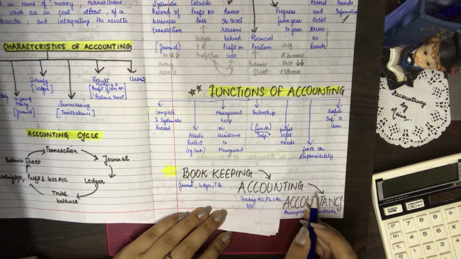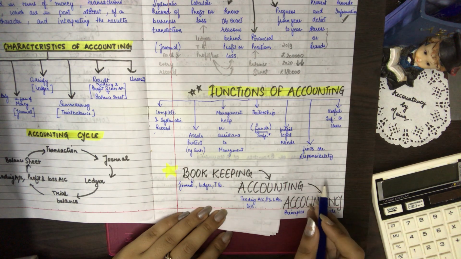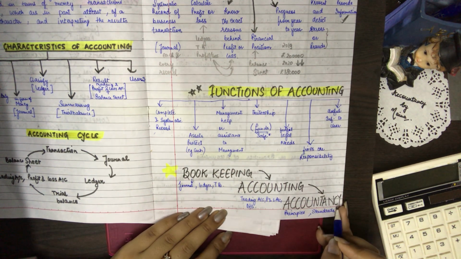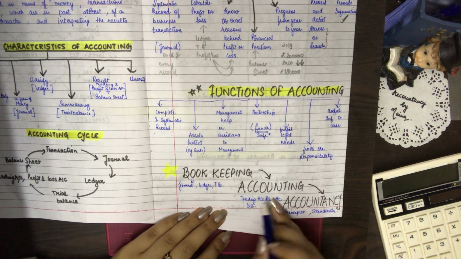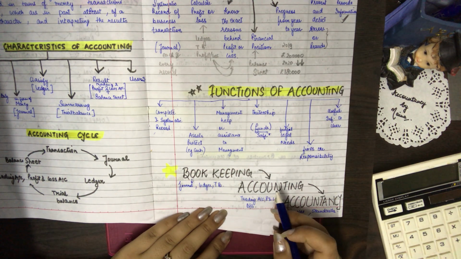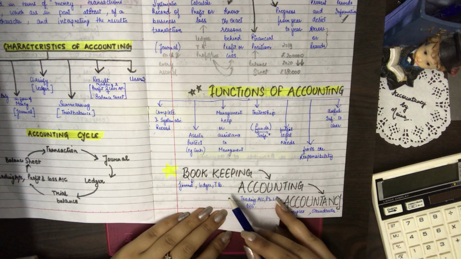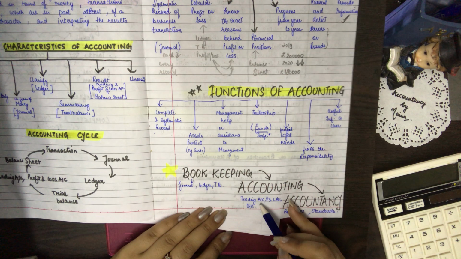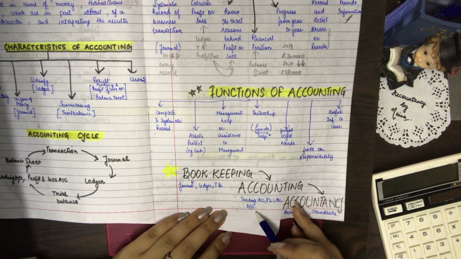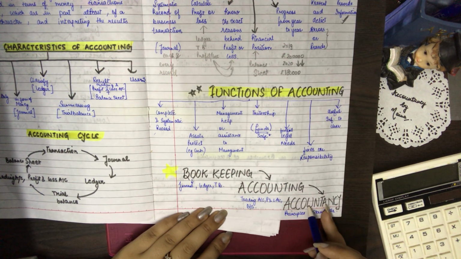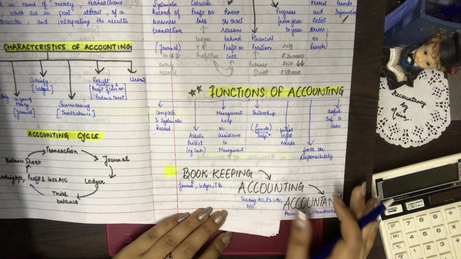But even after that, when we use certain principles and certain standards to record the various transactions into the journal, ledger, trial balance, trading account, profit and loss account, and balance sheet, then that step is known as accountancy.